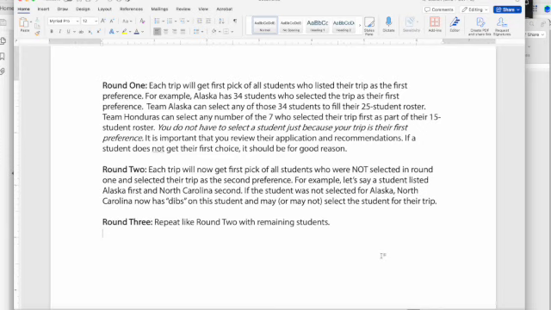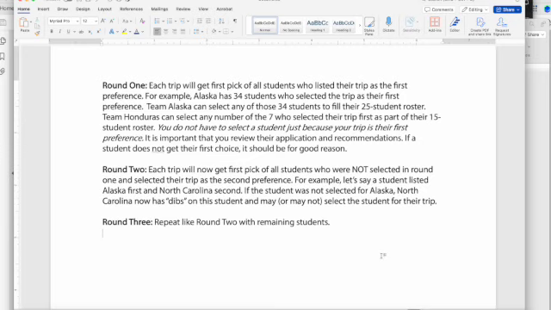Team Honduras can select any number of the 7 students who selected their trip first as part of the 15 student roster. Already you can see that some trips are more popular than others. In this example, I am implying that Alaska is more popular of a trip than Honduras for the first preference. This is not always true, so you should not use this example as a basis for your selections.